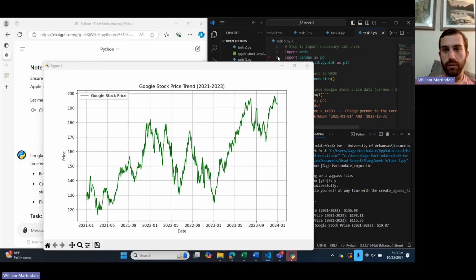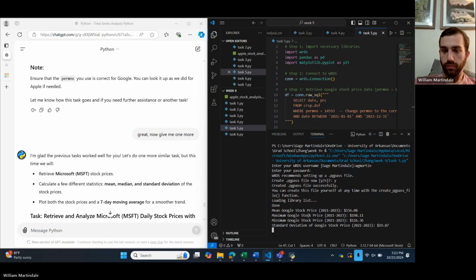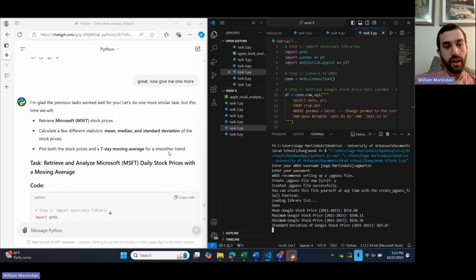And here it is right here. It's a nice, pretty graph with the mean, maximum, minimum, and standard deviation of Google from 21 to 23, which was great.